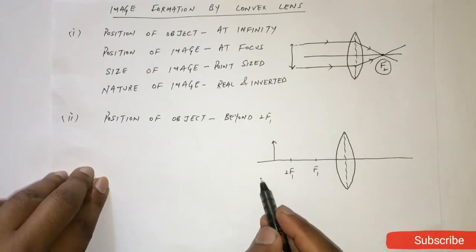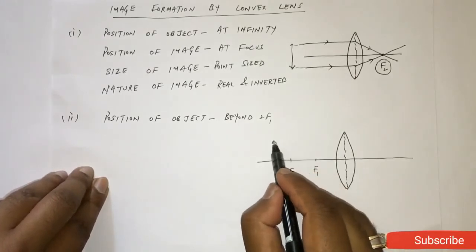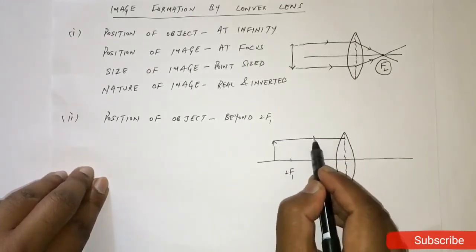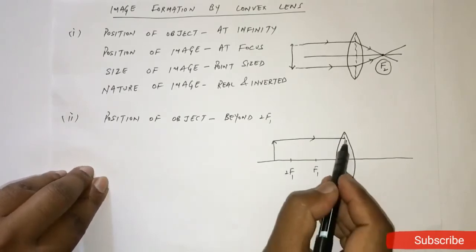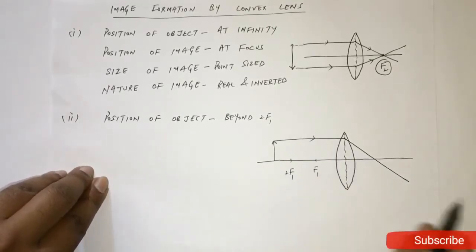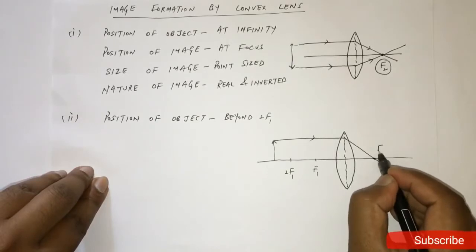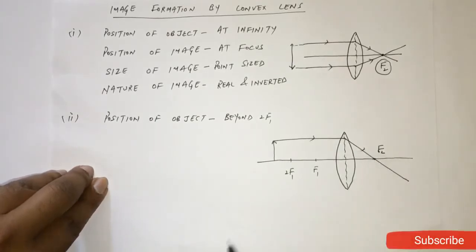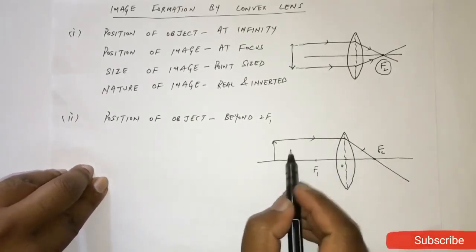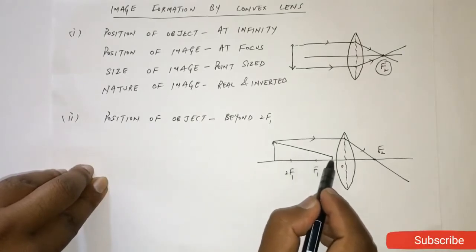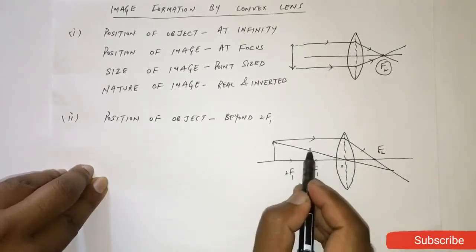In that case, the first light ray will travel parallel to principal axis like this. After refraction, it will pass through focus. And the second rule is, if the light ray directly passes through optical center, it will go further without any bending.